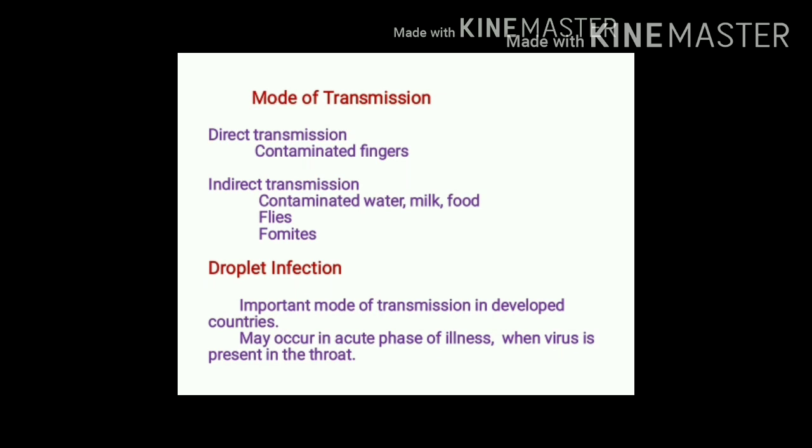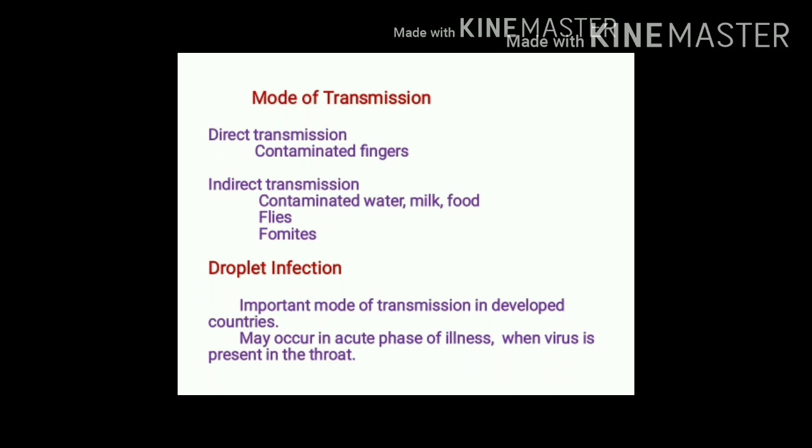Mode of transmission includes direct transmission and indirect transmission. Direct transmission occurs through contaminated fingers. Indirect transmission occurs due to consumption of contaminated food, water or milk. Even flies can contaminate food, and fomites can also play an important role in transmission.